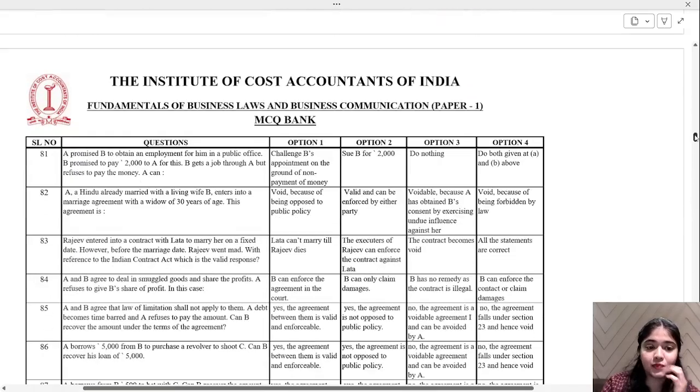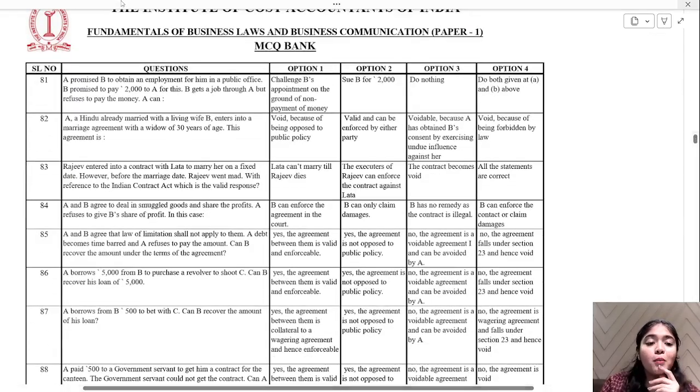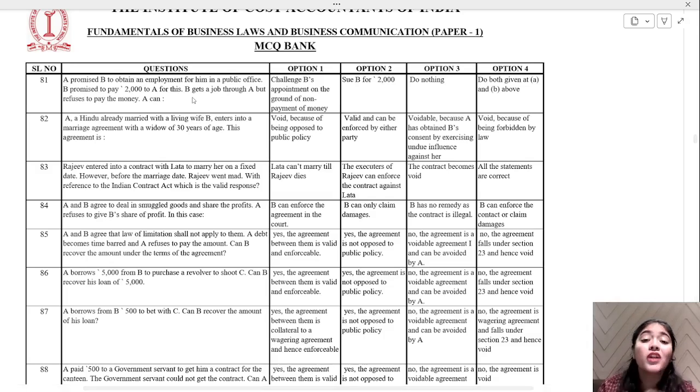Okay. Now, A promised B to obtain an employment for him in a public office. B promised to pay 2,000 to A for this. B gets a job through A but refuses to pay the money. Can he do something? He can do nothing because getting someone a public job and then asking money for it is illegal. So you can't do anything.